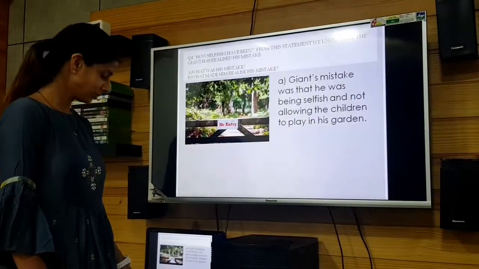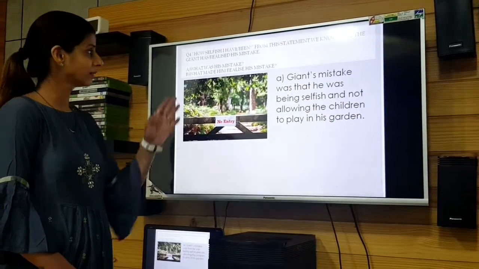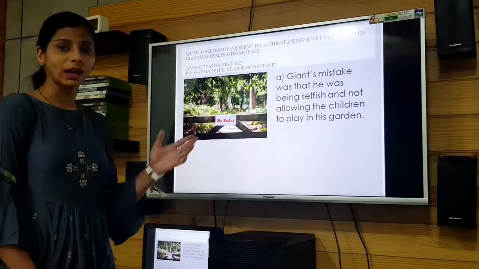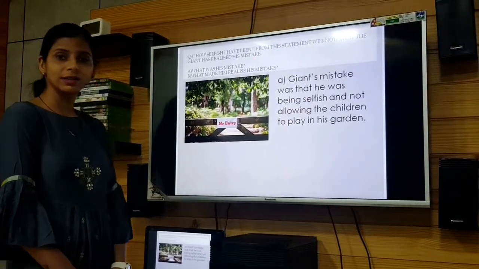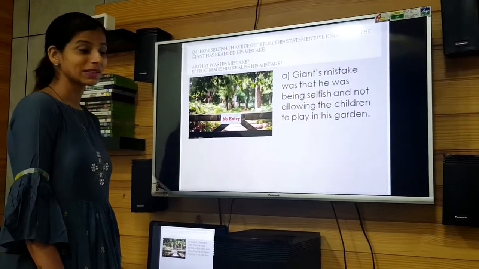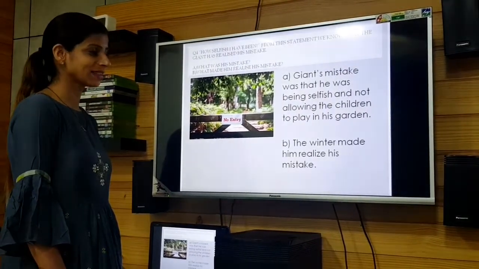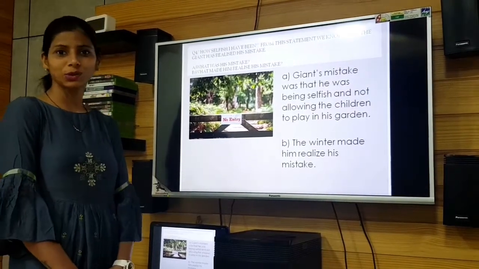And what made him realize his mistake is the next part. What do you feel made him realize? Spring made him realize his mistake. Or the winter made him. You may choose either of the answers.